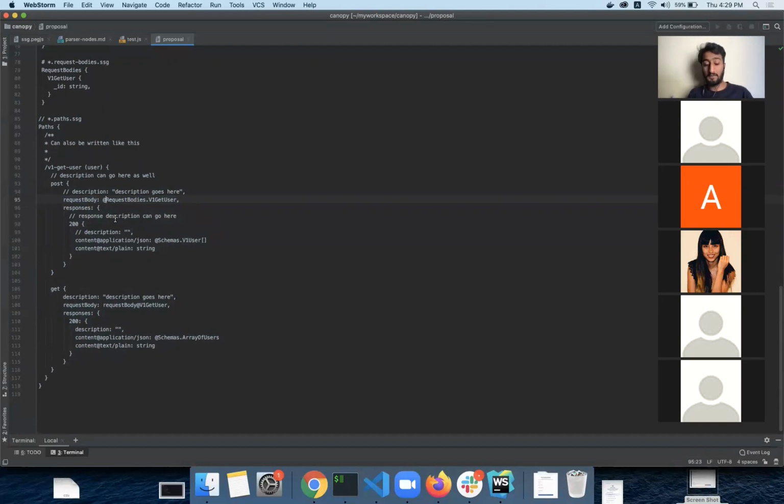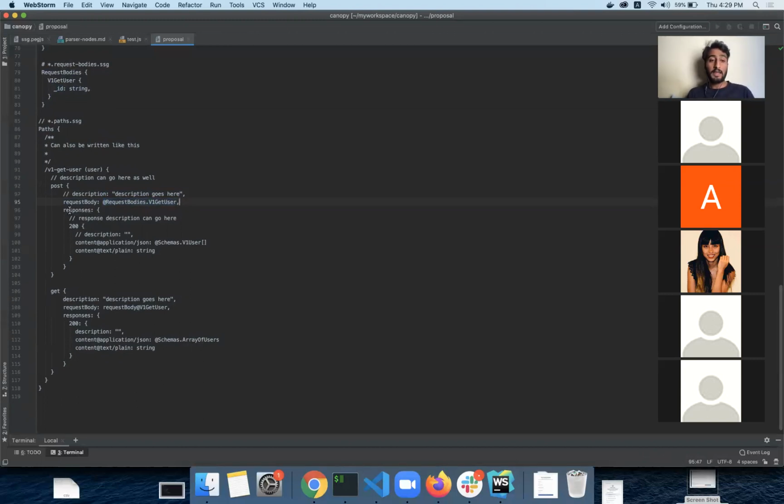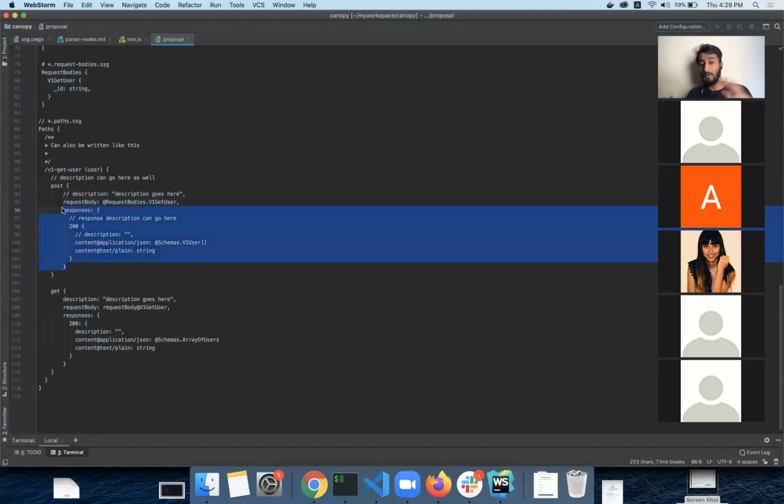So maybe it's a reference, or maybe we can have a better way to express how we can reference the existing schemas. So this is how you are going to get the request body from this, and then use it here. And if you make any change here, it will automatically reflect here. And similarly, we'll have the responses block, and this is something which seems very ambiguous to me, because for all